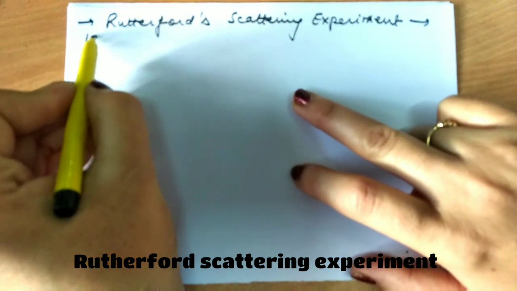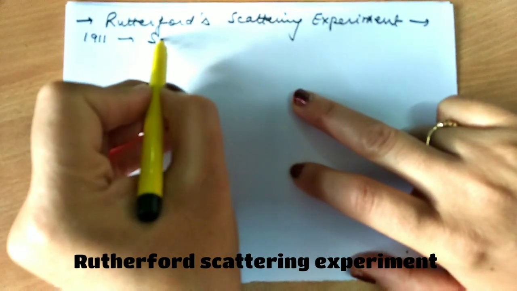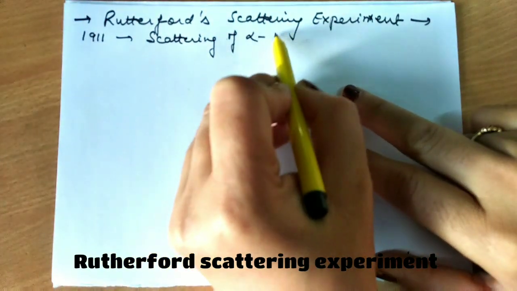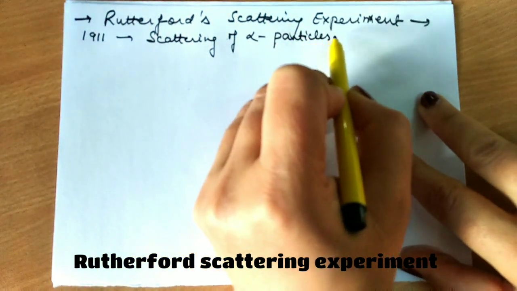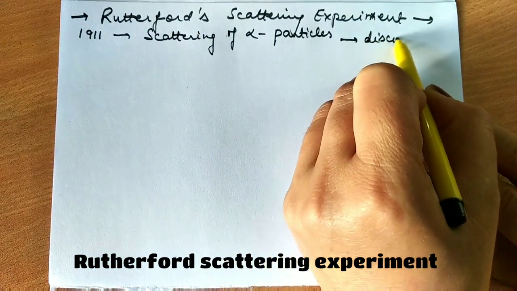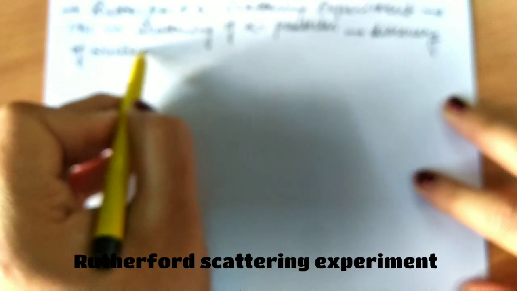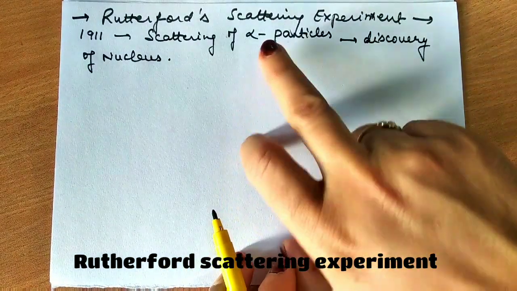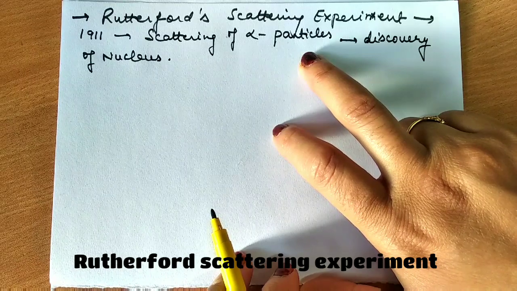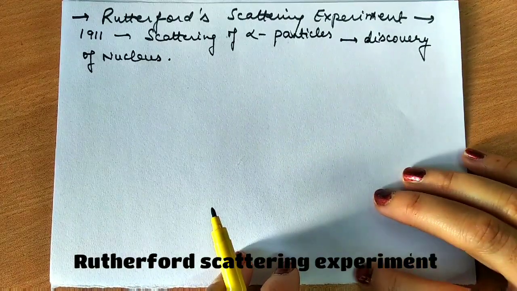What he did in 1911: Rutherford did an experiment on the scattering of alpha particles, which led to the discovery of the nucleus. He bombarded alpha particles on a very thin foil of gold, and this scattering of alpha particles led to the discovery of the nucleus.